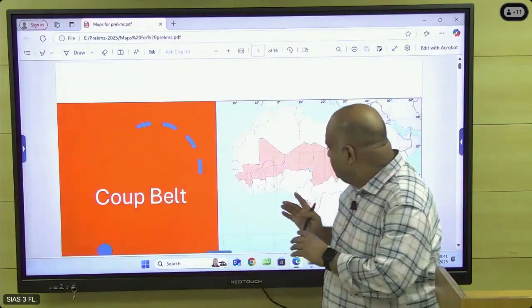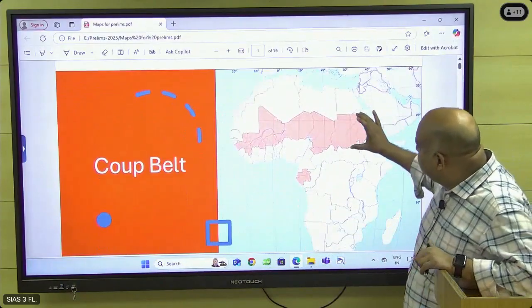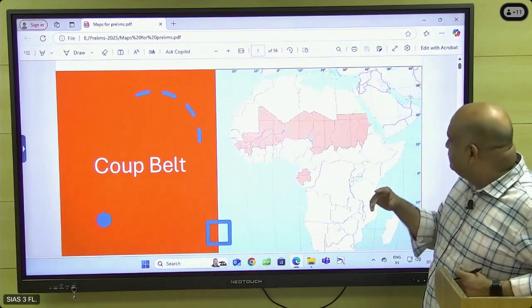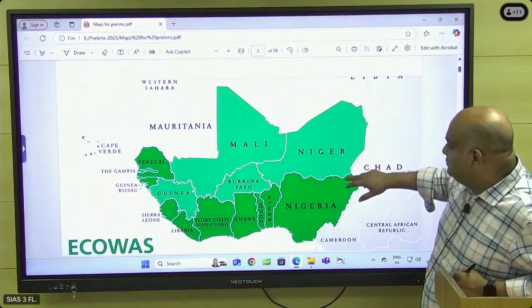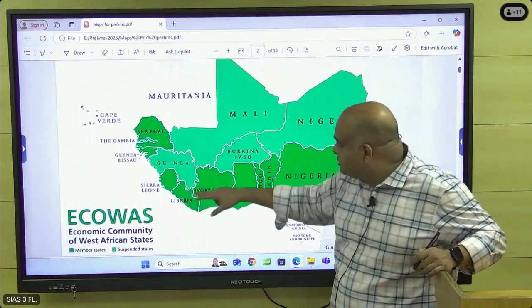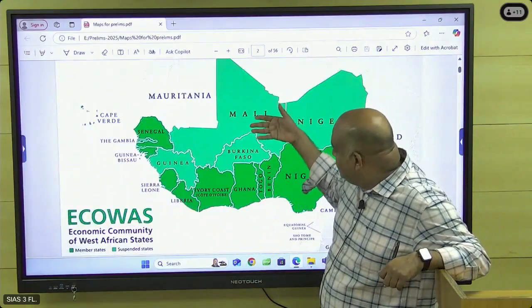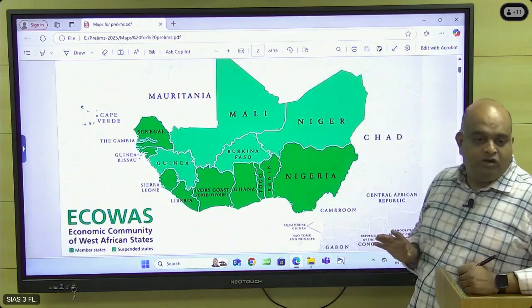I also noted down important maps, the areas which you have to cover. This is the military coup zone. In all these countries, a military takeover has happened. The coup belt. Then ECOWAS. These countries are ECOWAS countries. Within ECOWAS, the Economic Community of West African States, these countries are fighting with each other, because in these countries a military takeover has happened.